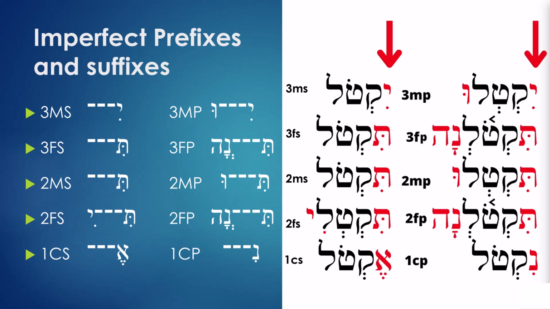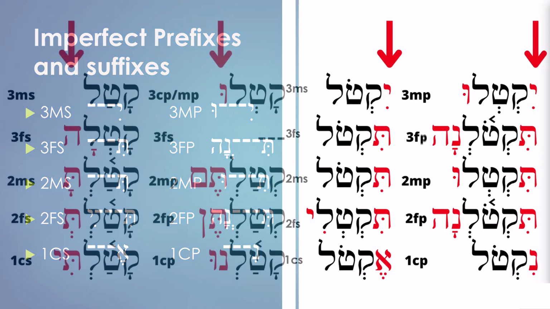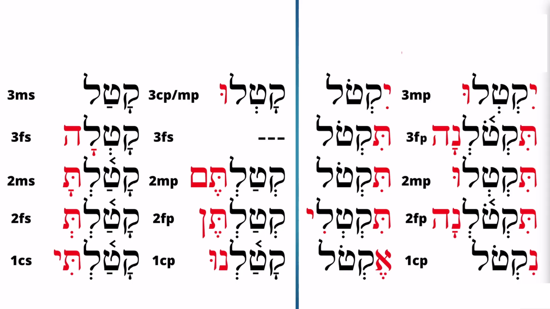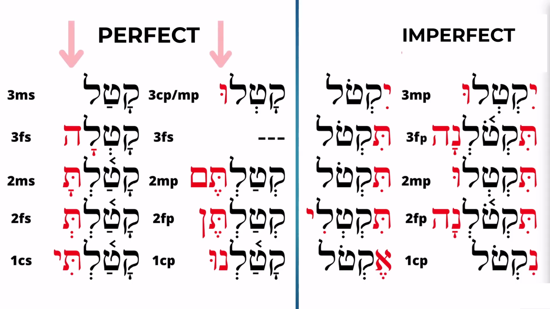Now, since we've looked at the perfect conjugation, let's see the difference between the perfect tense and the imperfect tense. Here we have the perfect tense on the left, and the imperfect tense on the right. What are the differences? Here's something that stands out. The perfect only adds suffixes.